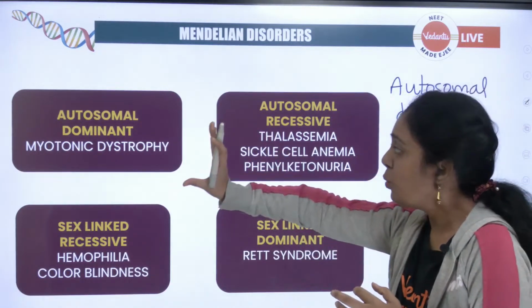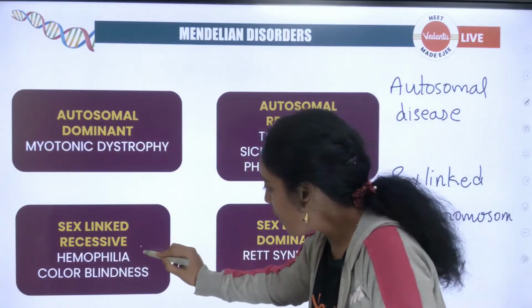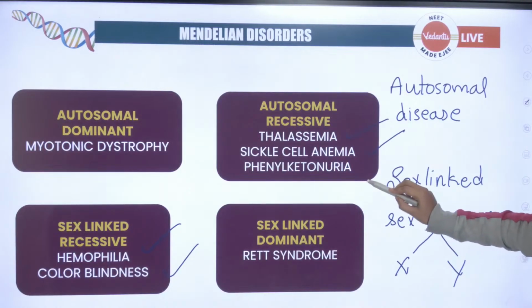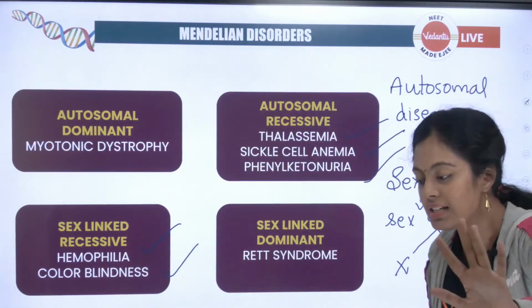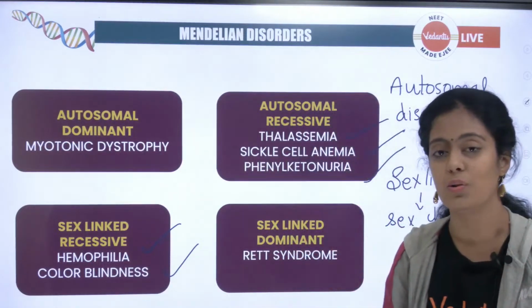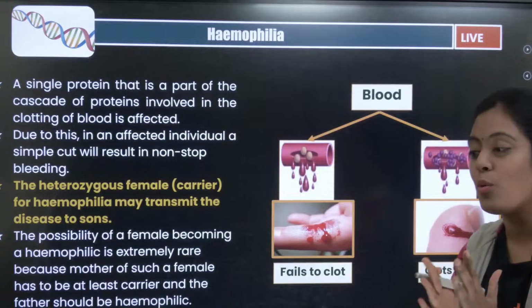Okay, now we are going to see these one by one. Okay, basically you have hemophilia, color blindness, thalassemia, sickle cell anemia and phenylketonuria. These 5 diseases are the ones in your textbook. Yes, X and Y linked diseases. Very good. Okay, now let us look at them one by one. First, let's talk about hemophilia.